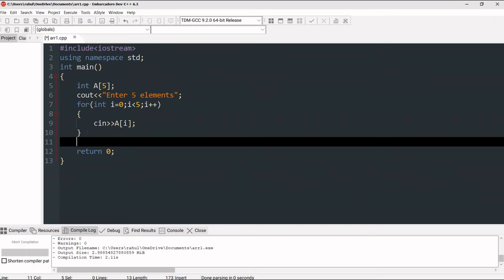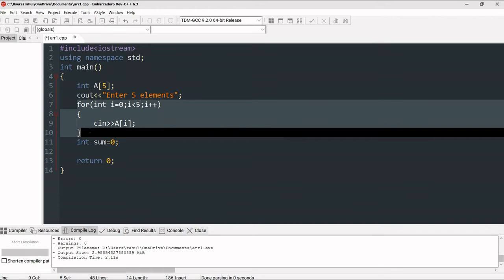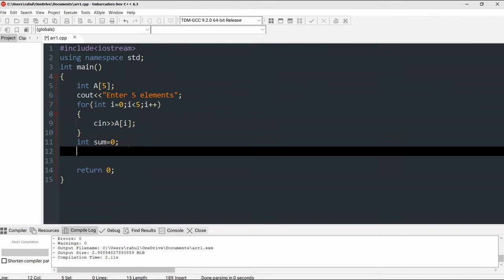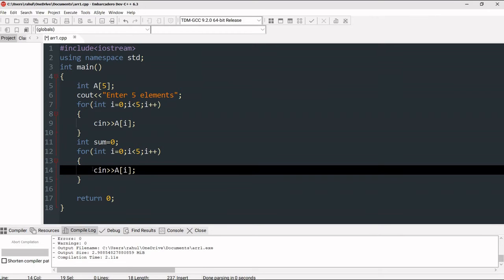Now suppose we have to calculate the sum of all the elements present in the array. So what we can do is take a variable like this. Then again we can use the same kind of loop to access all the elements of the array. If you want to access all the elements of an array one by one, the easiest way is to use a loop. That is why I'm using a loop again.